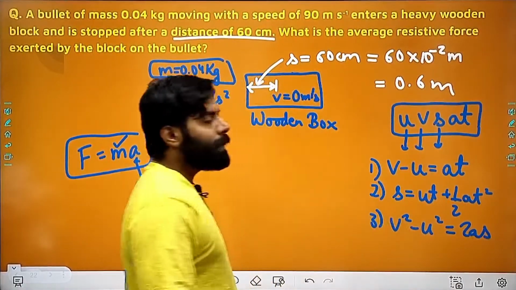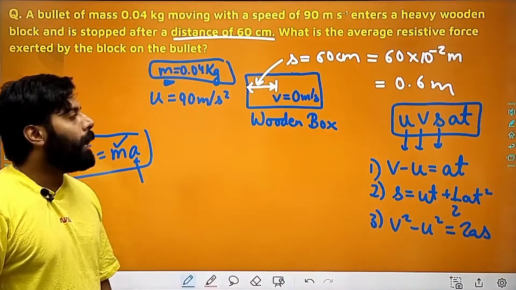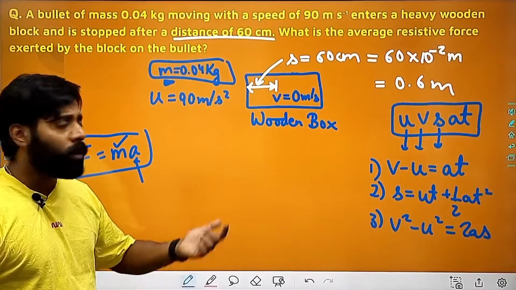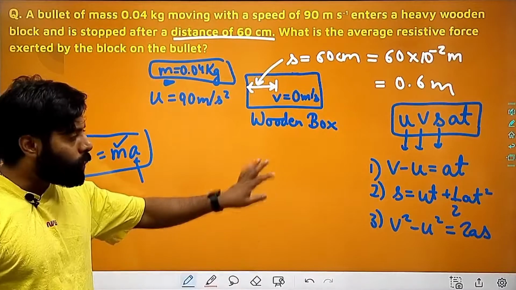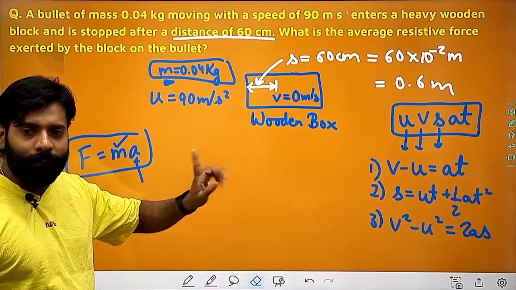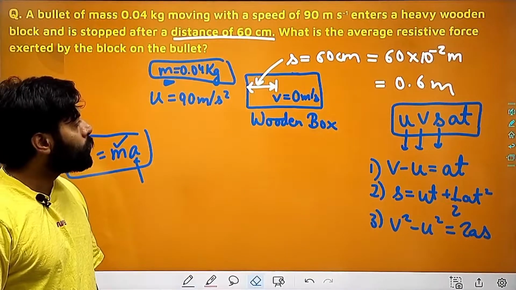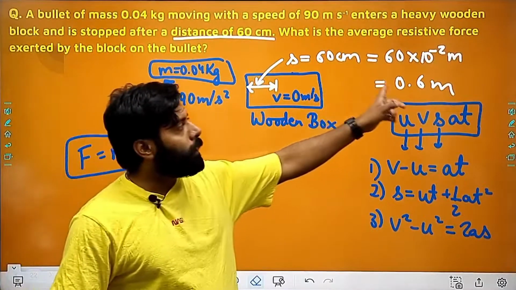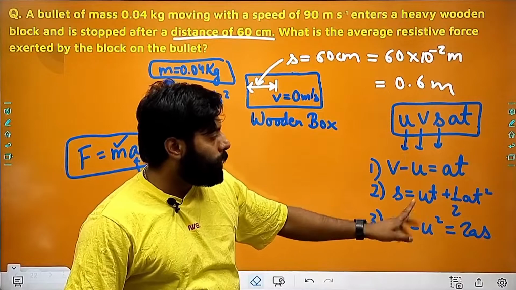So these are the three equations which I have, and I need to use these equations of motion just to find out the acceleration. Out of these three, I can use one equation to get the answer. So I'll choose the equation in which these three variables will be used.